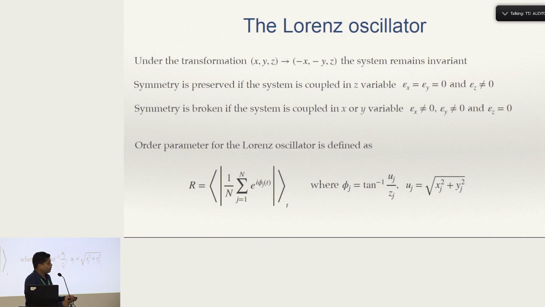The order parameter that we define for the Lorenz system is again based on the phase. Since Lorenz has multiple centers of rotation, we redefine it by introducing a variable u such that it reduces to a single rotation center, and hence we can define the phase phi, based on which the order parameter is given by this equation.